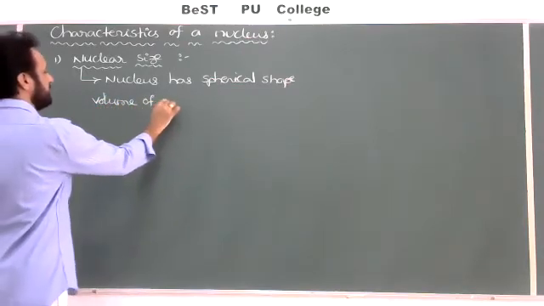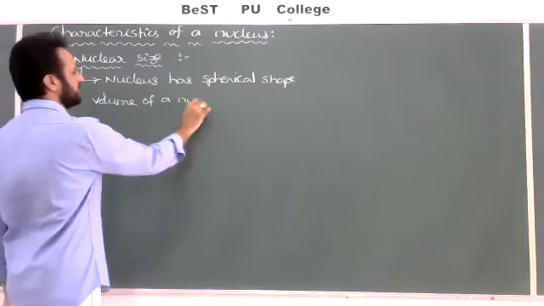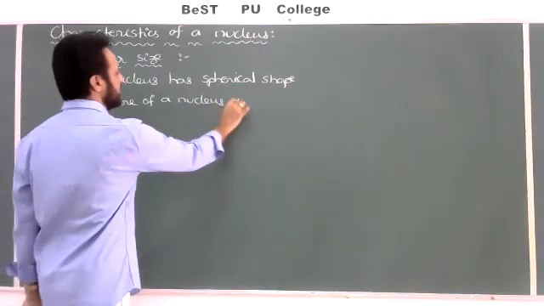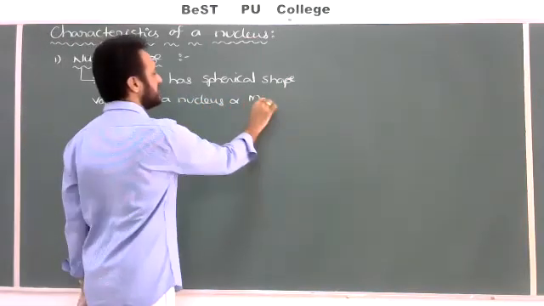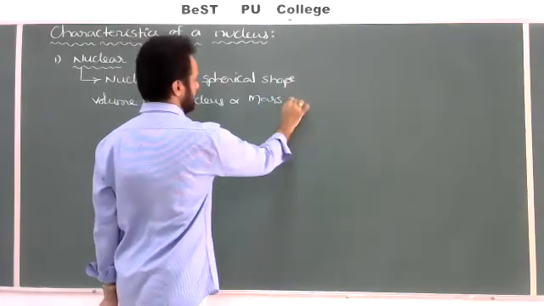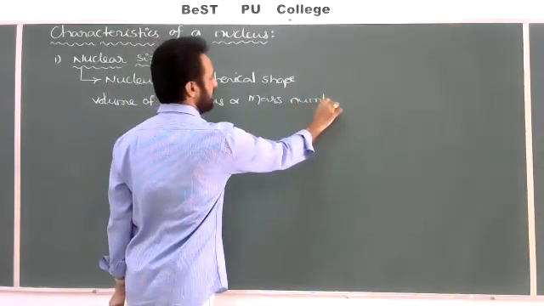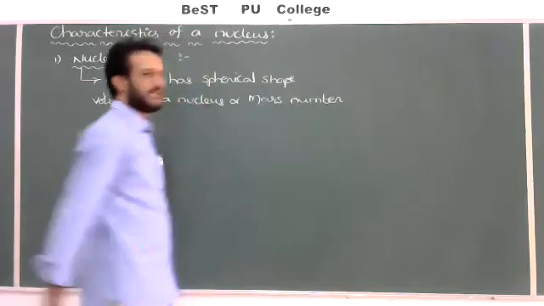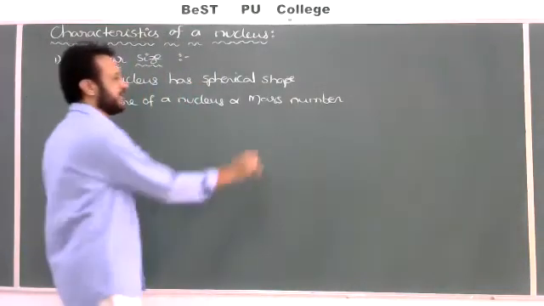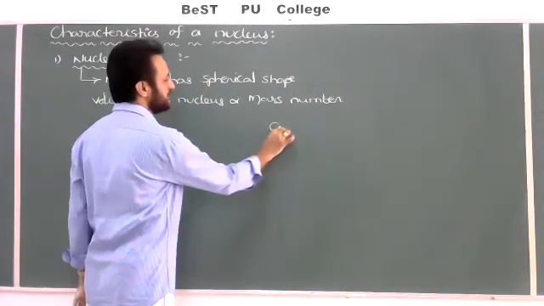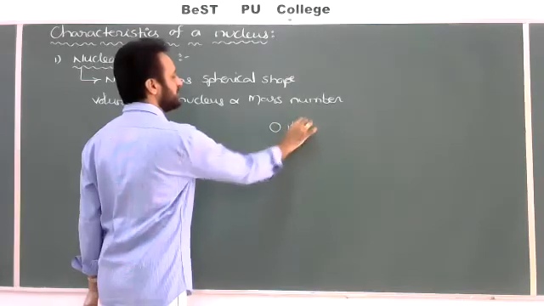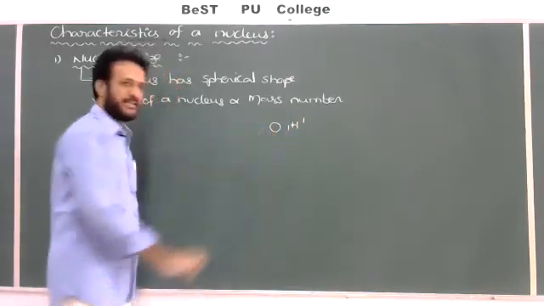Volume of a nucleus is always directly proportional to its mass number, atomic mass number. For example, if we take hydrogen, 1H1, the mass number is only 1, which means the size will be less.